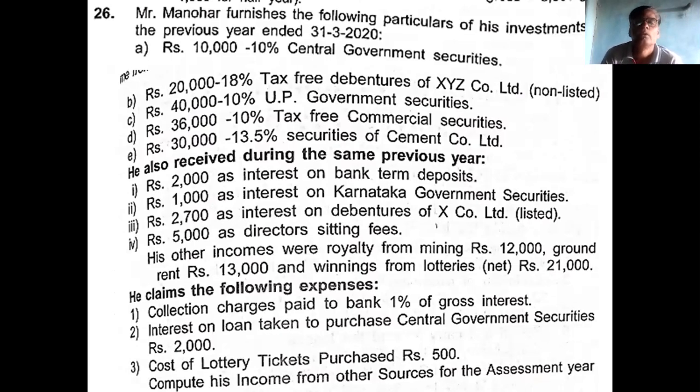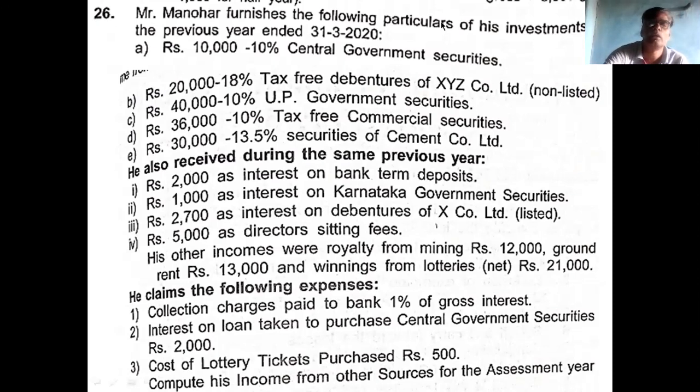26th example. Mr. Manohar furnishes the following particulars of investments. He has given the investments, then you calculate interest. 10,000, 10% government security is there.